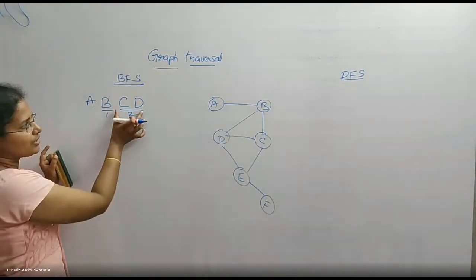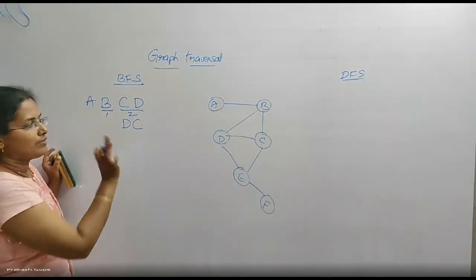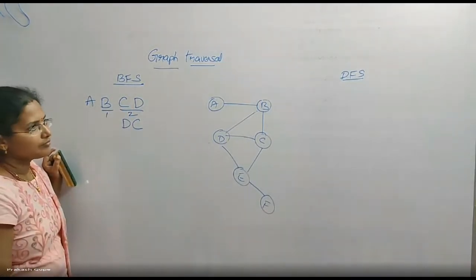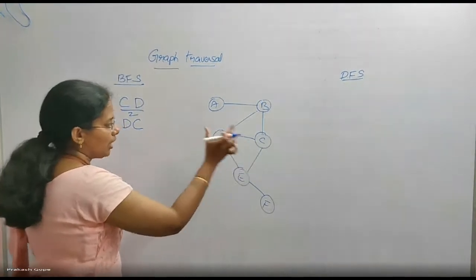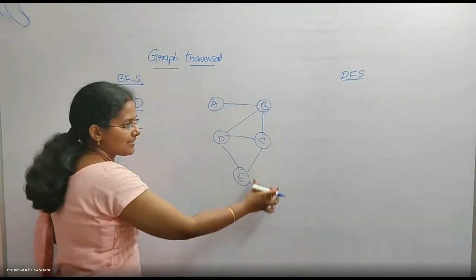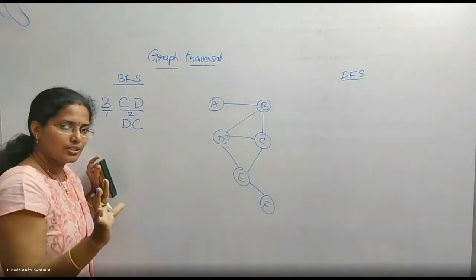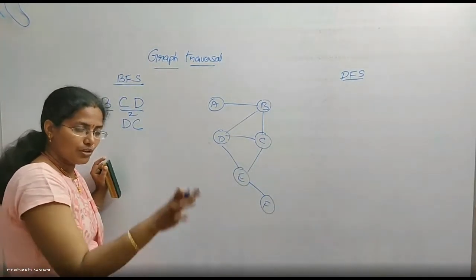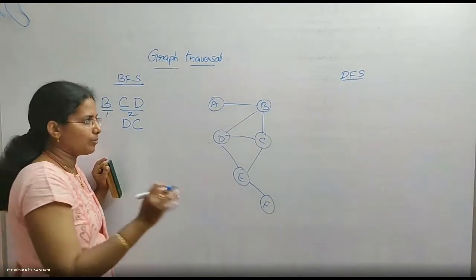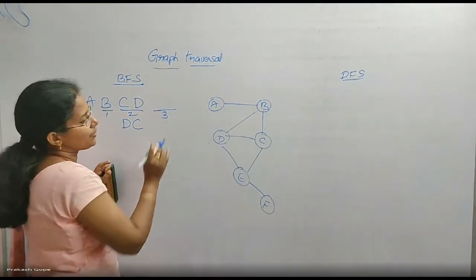Okay. So, which are at a distance of 2, I will visit next. But I can visit in any order. That is fine. So, both of them are done. Now, I should go to which are at a distance of 3, which means C's adjacents and D's adjacents. Which one should I pick up first? Either C's adjacents first or D's adjacents. No problem. So, which are at a distance of 3?